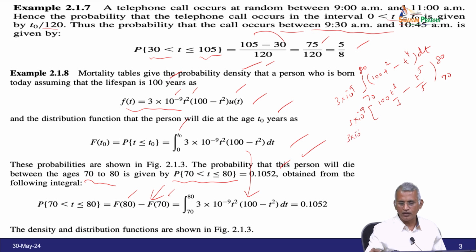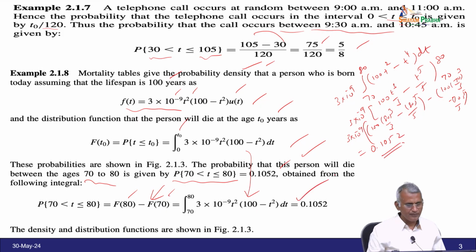Then substitute the upper limit minus the lower limit. Therefore 100 into 80 cube by 3 minus 80 power 5 by 5, and then subtract the value at 70, that is 100 into 70 cube by 3 minus 70 power 5 by 5, and simplify. You get 0.1052.